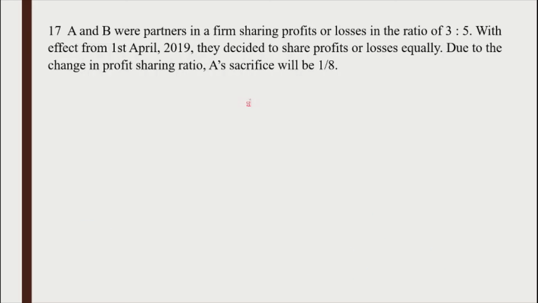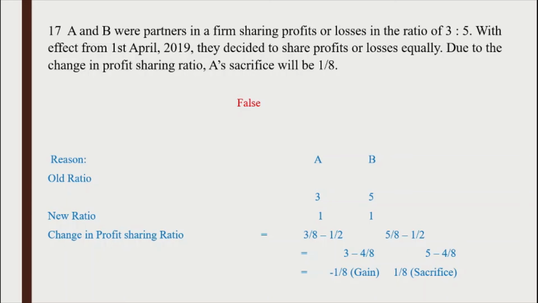It is false because the ratio among the partners is 3:5 and the new ratio is 1:1. So change in profit sharing ratio is shown here: 3/8 minus 1/2 in case of A, and 5/8 minus 1/2 in case of B. So there is a gain in case of A and there is a sacrifice in case of B. So that is why it is false.